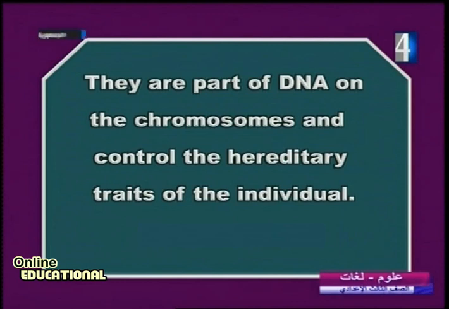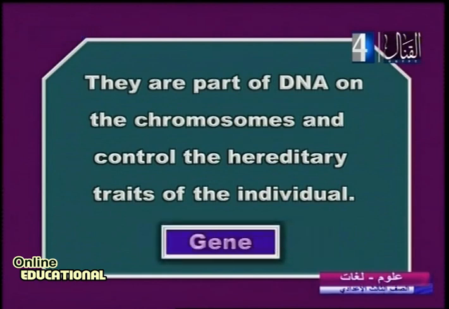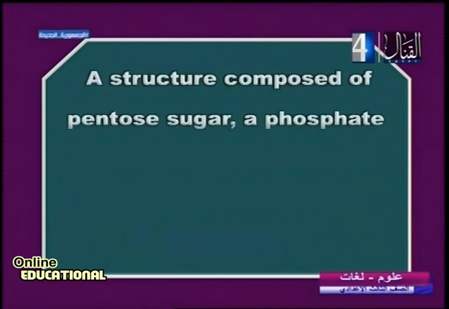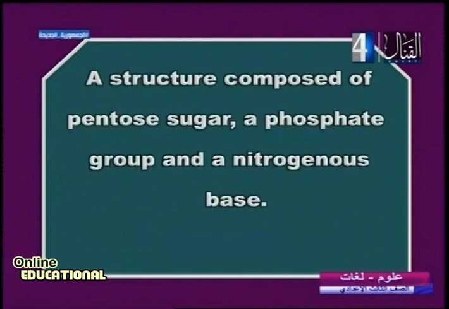What does it mean? It means gene. Another one, a structure composed of pentose sugar, a phosphate group, and nitrogenous base. Do you think what this means? Yes, we know. It means nucleotide.